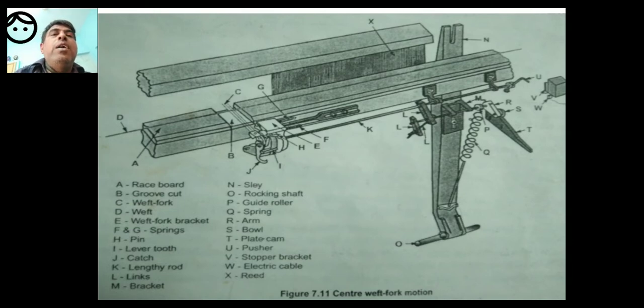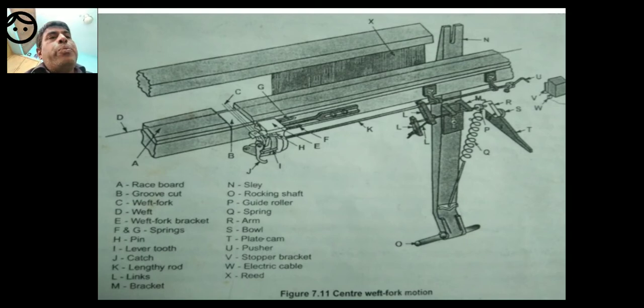It is a small mechanical device, similar in function to some extent to bevel gears, worm and worm wheels, fulcrum and stud. So the weft fork bracket is used to connect the two things. E is the weft fork bracket.